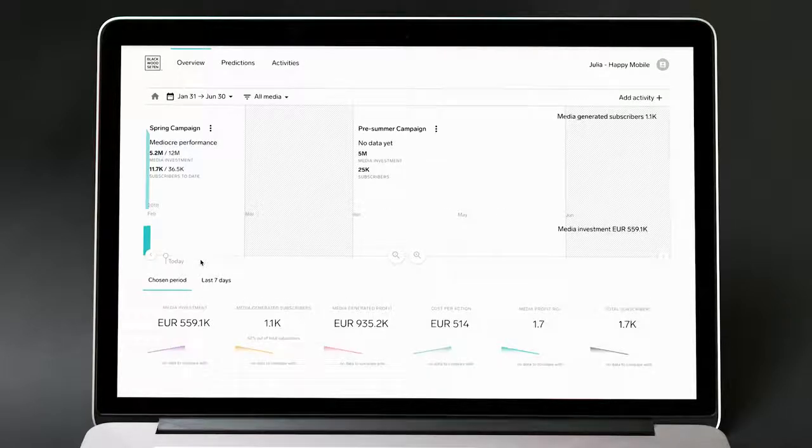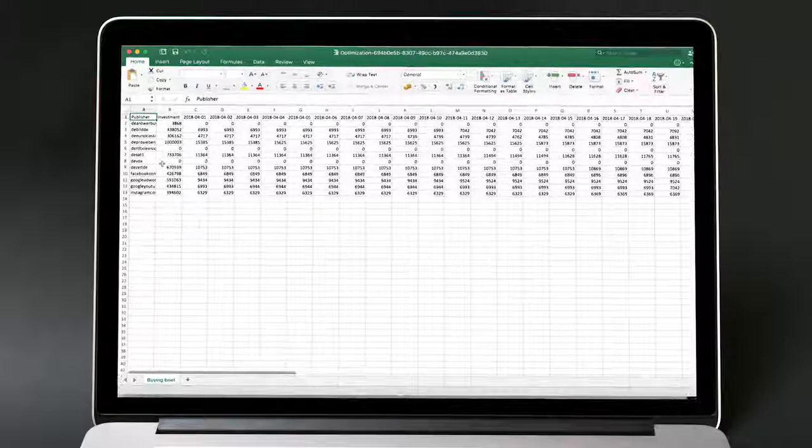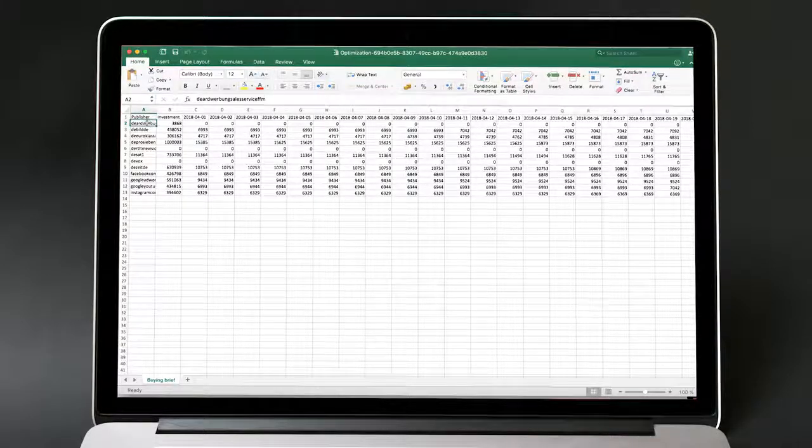Now, in order to actually take action and purchase the media, we use our detailed media investment plan. This is an Excel sheet that we use to get a very detailed view on how to invest our money. And here we can actually see, at publisher level, which amount of money to spend on which dates. So this is a very thorough and detailed media investment plan that we can either put into action ourselves, or we can call our media agency and ask them to help us to purchase these media insertions. This will eventually allow us to harvest the full potential of the predicted campaign.